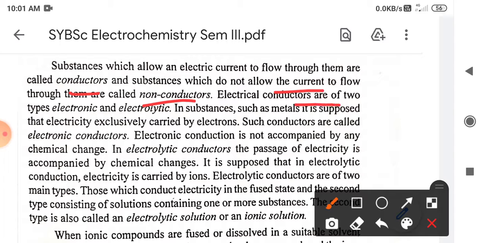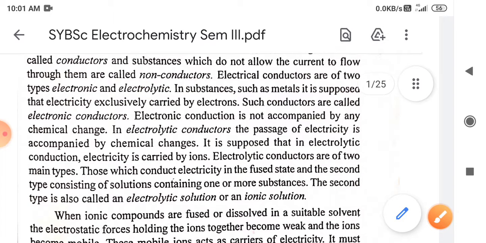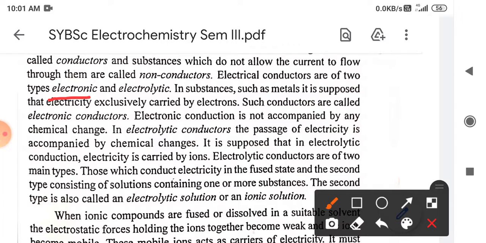Electrical conductors are of two types: electronic conductors and electrolytic conductors. What do you mean by electronic conductors? Simply, electronic conductors are like a metal wire. A metal wire will conduct electricity, and there will not be any change of the chemicals, or any change in the atoms or constituent molecules in the metal wire.